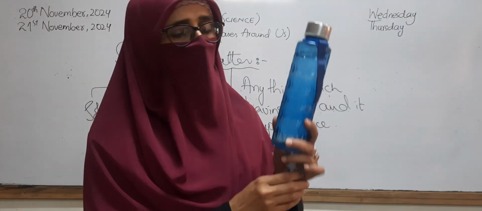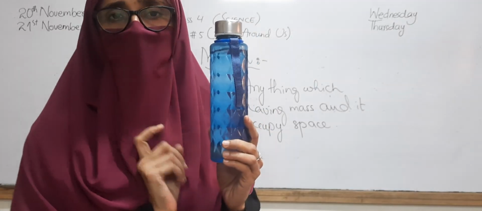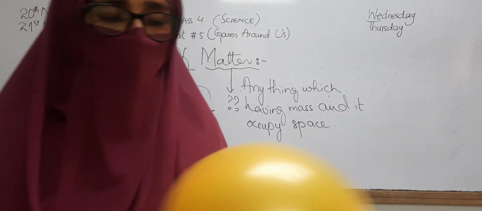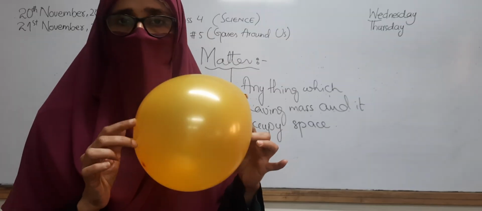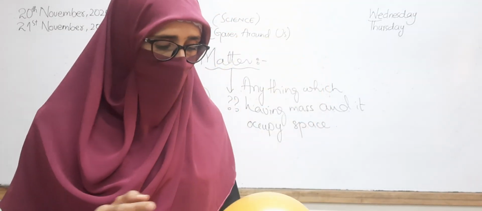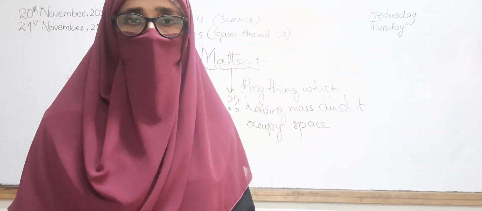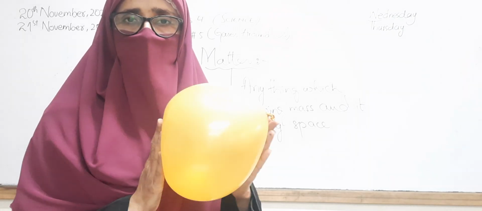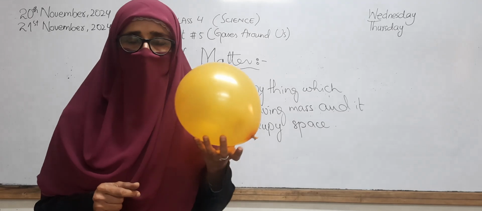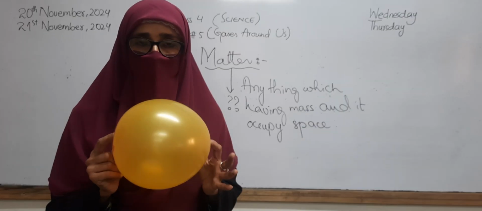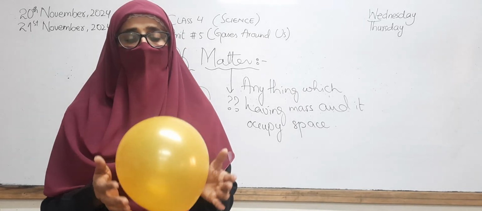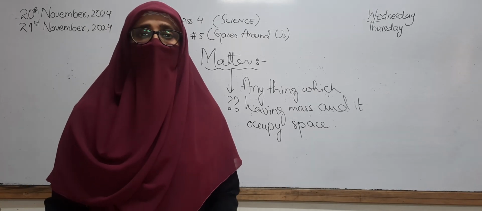Now we will discuss the example of gas. This is a balloon that has a particular gas. If this type of balloon is moving down, which type of gas is present inside it? Girls, we have discussed it or not? Yes, it has carbon dioxide gas, which is heavier, and because of the heavier gas inside it, it can move down towards the earth.